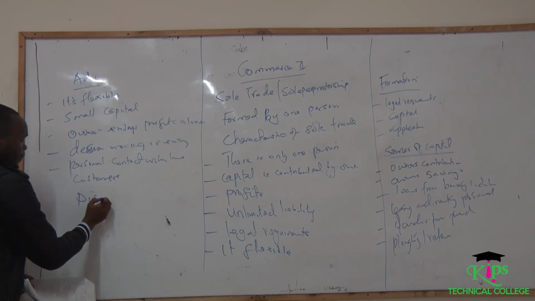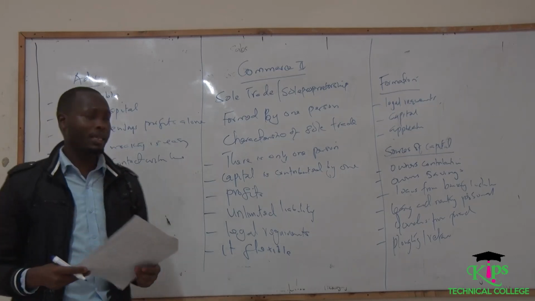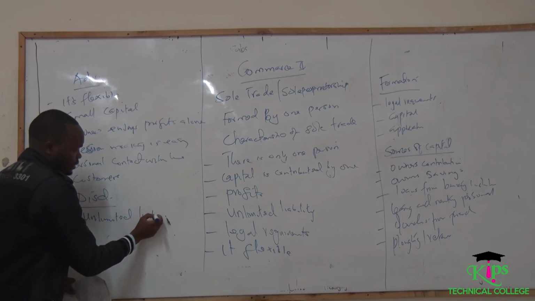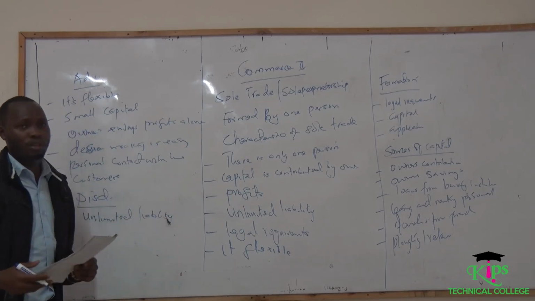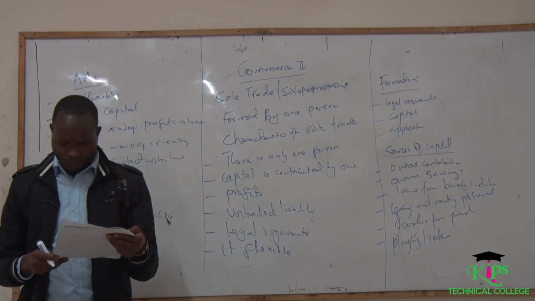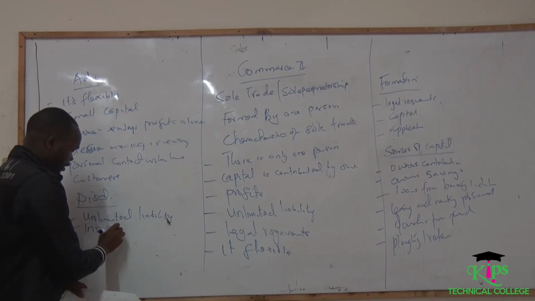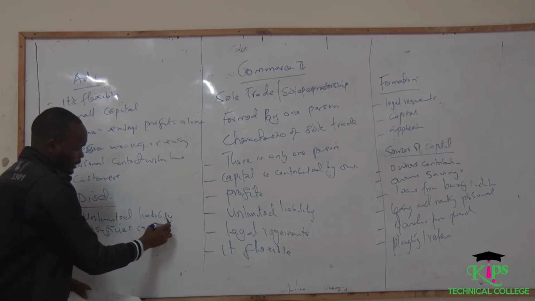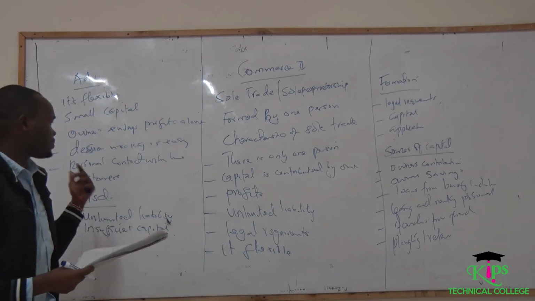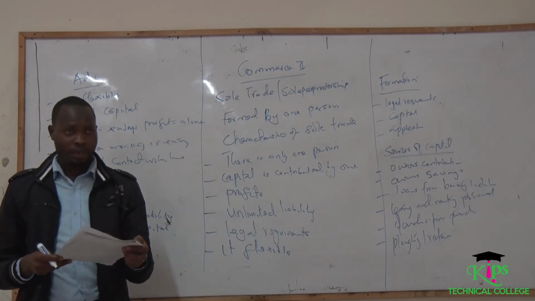We also see disadvantages of the sole proprietorship. One, unlimited liability. Talking about unlimited liability, it is all about if you default, then your property is going to be sold in order to compensate the person that requires compensation. The other thing is insufficient capital, meaning this kind of business cannot be expanded easily because the capital, which we just mentioned, is always small. Therefore, for it to expand is very difficult.